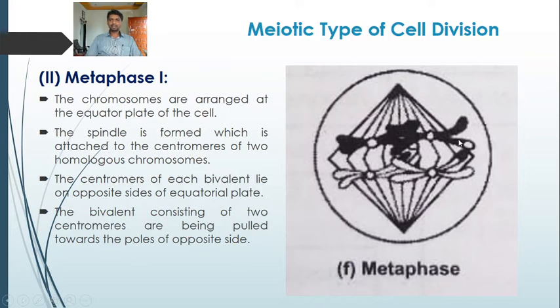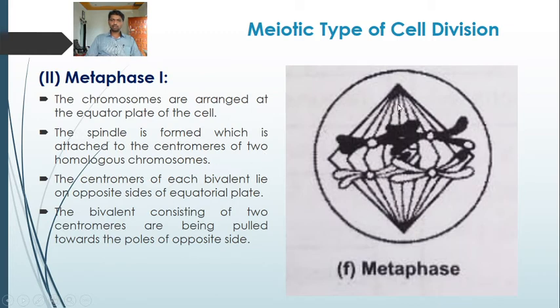So this dark color chromosome, we say this comes from the paternal side, and these lighter chromosomes have come from the maternal side. Okay, so the chromosomes are arranged at the equator plate of the cell. The spindle is formed which is attached to the centromere of two homologous chromosomes.